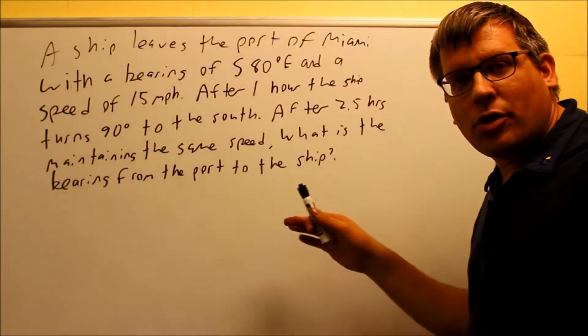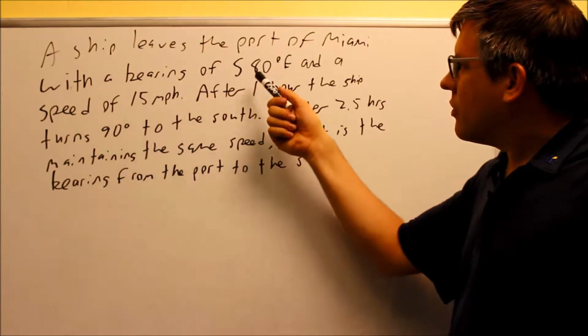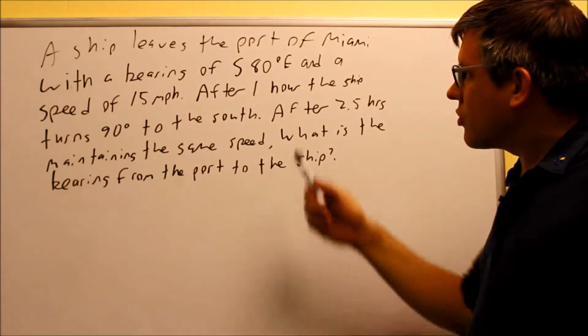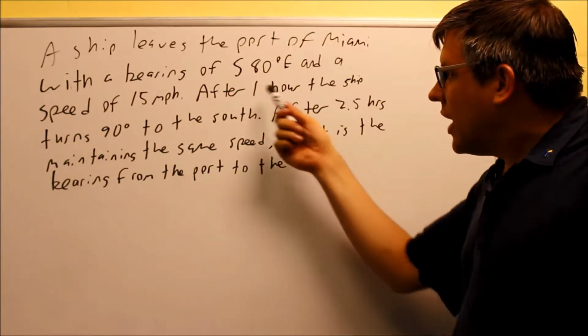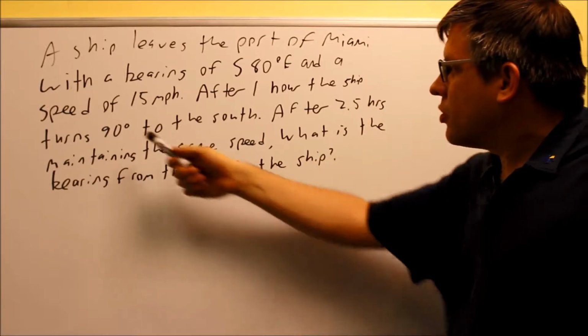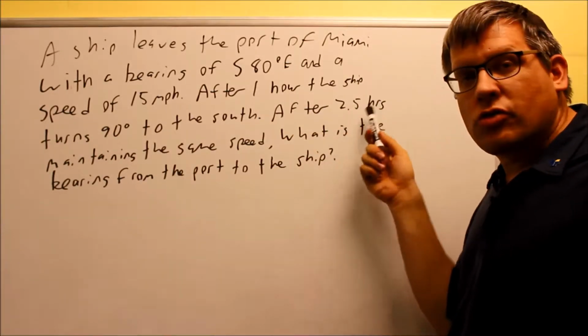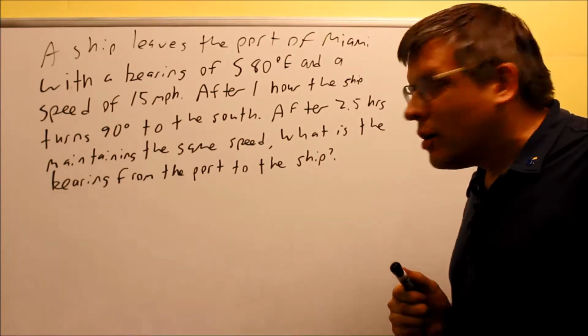Okay, we have another problem here involving bearing. A ship leaves the port of Miami with a bearing of south 80 degrees east and a speed of 15 miles per hour. So it's going 15 miles per hour at this bearing. I'll draw that out in a second. After 1 hour, the ship turns 90 degrees to the south, and it goes that same speed for 2.5 hours. Now we want to know what's the bearing from the port to the ship.